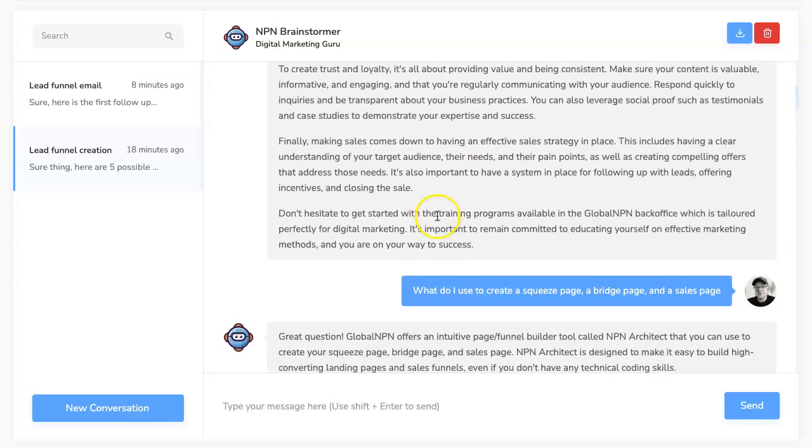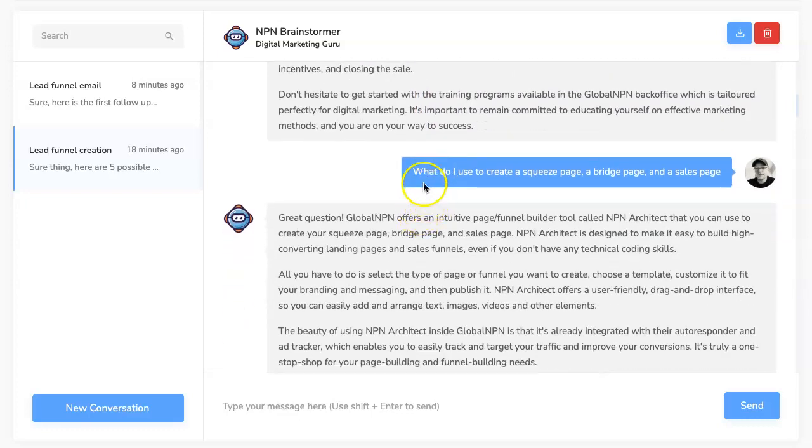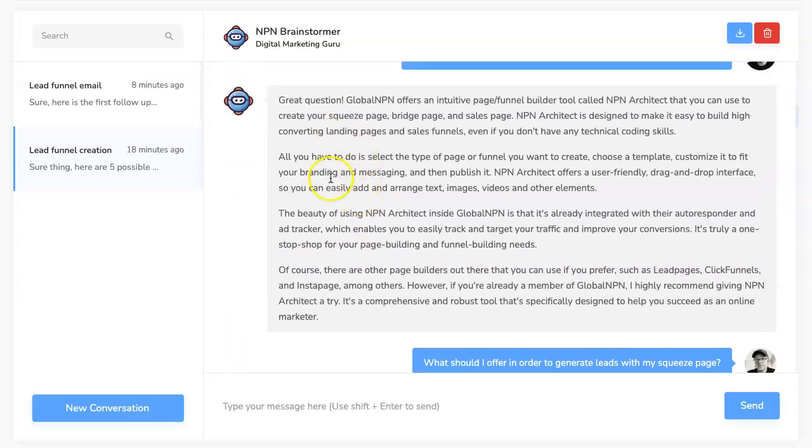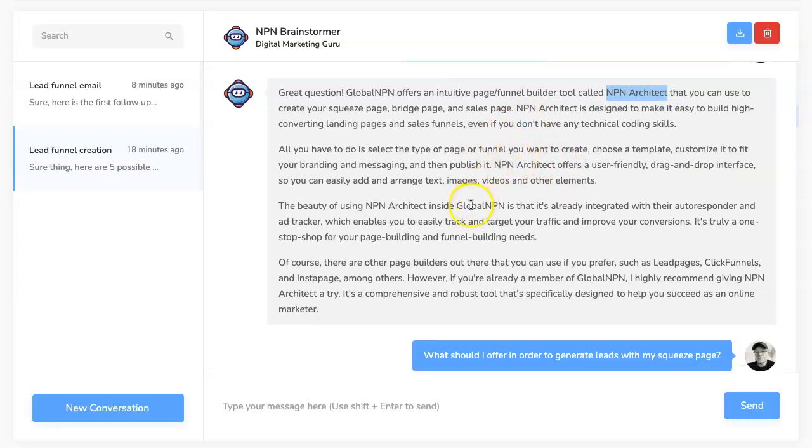So I took that information and I said, okay, well, what do I use to create a squeeze page, a bridge page, and a sales page? Okay, so it came back with, well, great question. GlobalNPN offers a tool called NPN Architect that you can use to create your squeeze page, bridge page, and sales page, and it tells you some information about NPN Architect. Okay, so that answers my question totally. I need to go to NPN Architect and use that to create these pages.